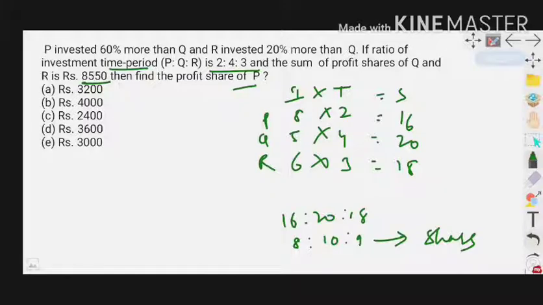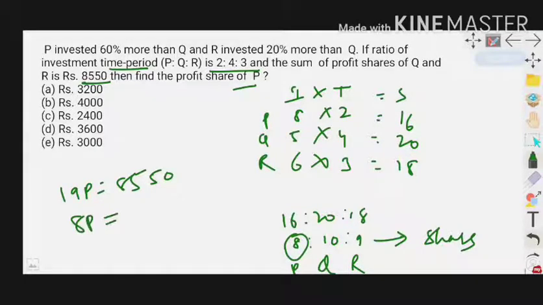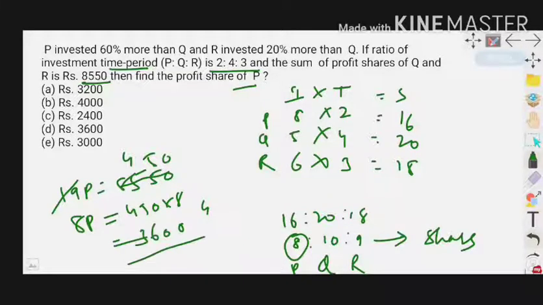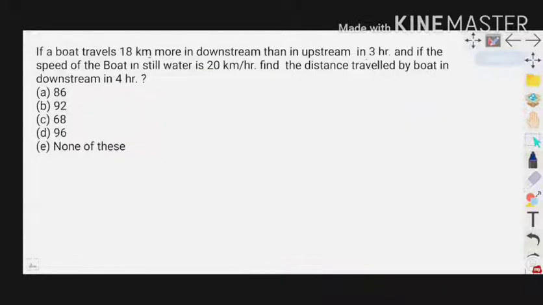The sum of Q and R is, it is P, Q and R. 10 plus 9, 19 parts equal 8,550 rupees. Then what are the 8 parts? 8 parts is P. So 19 5s are 95, so 450. 450 into 8. 8 0s are 0, 8 5s are 40, 8 4s are 32 plus 4, 36. Answer is 3,600. Next question.